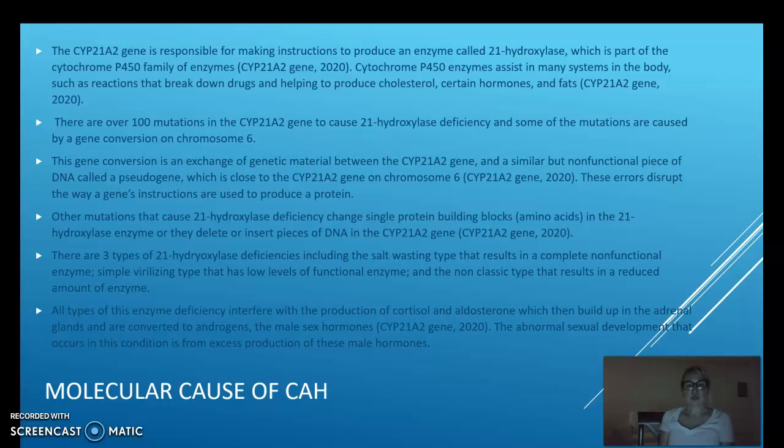There are 3 types of 21-hydroxylase deficiencies, including the salt-wasting type that results in a completely non-functional enzyme, the simple virilizing type that has low levels of functional enzyme, and the non-classic type that results in a reduced amount of enzyme. All types of this enzyme deficiency interfere with the production of cortisol and aldosterone, so precursors build up in the adrenal glands and are converted to androgens, the male sex hormones. The abnormal sexual development that occurs in this condition is from excess production of these male hormones.